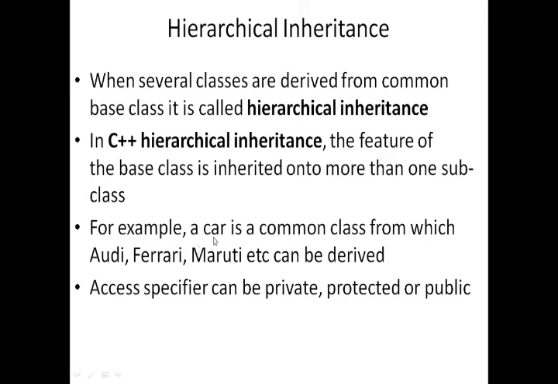For example, a car is a common class from which Audi, Ferrari, Maruti, etc. can be derived. Access specifiers can be private, protected, public. We know that in C++, that means in object-oriented programming, there are three types of access specifiers: private, protected, and public. Here we can use the private, protected, public access specifiers for hierarchical inheritance.